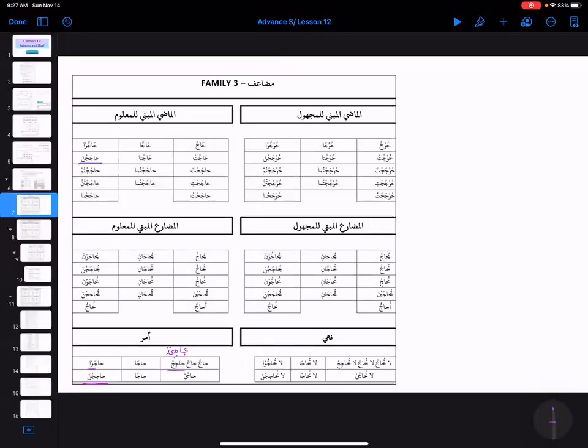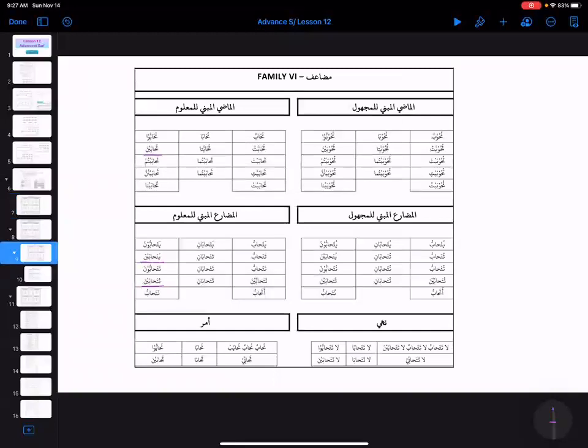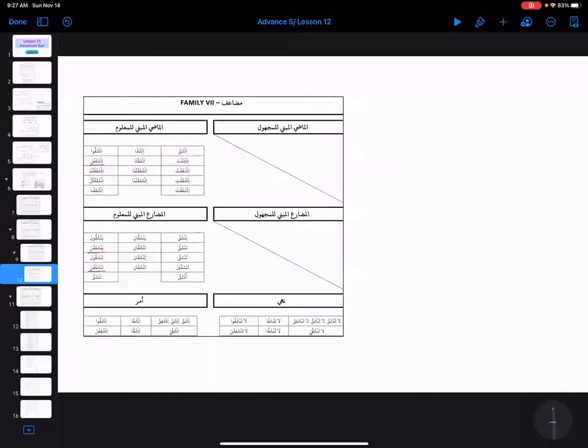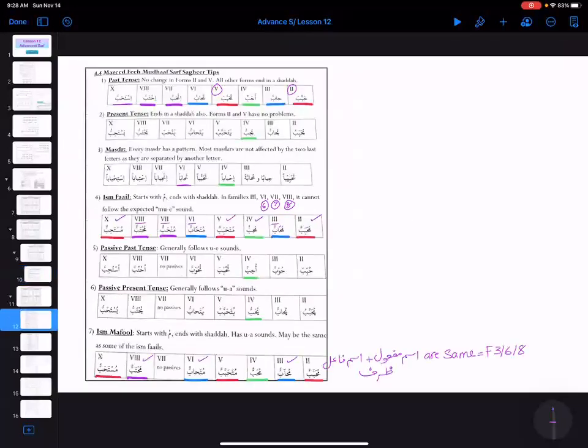Then this is Sarf Kabir for family 3. So I think we are good with it, right? We don't have to repeat. So then we have family 4. Again, this is the Sarf Kabir of it. Inshallah, you guys can go through it, and alhamdulillah, we don't have any big issues here. Same, we just need to remember that for hunna, we need to open up that shadda. So these are all families. And then we're going to look over here.